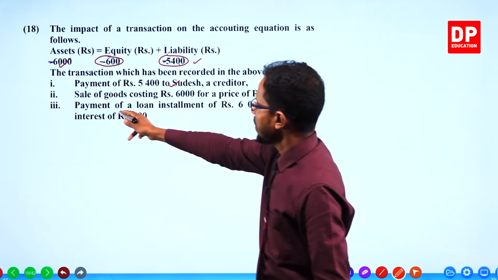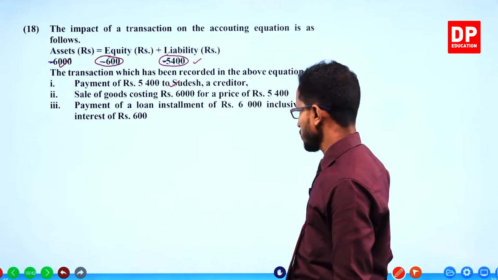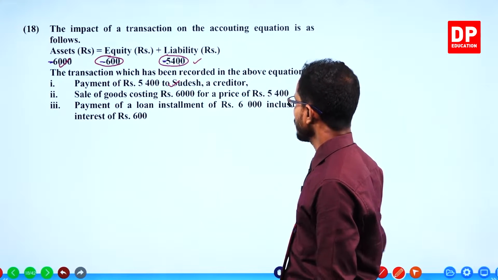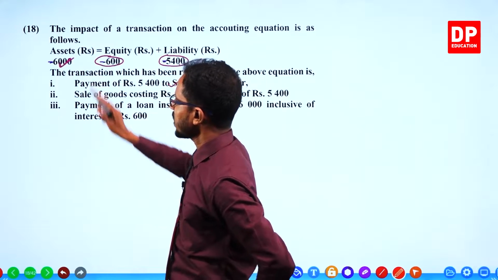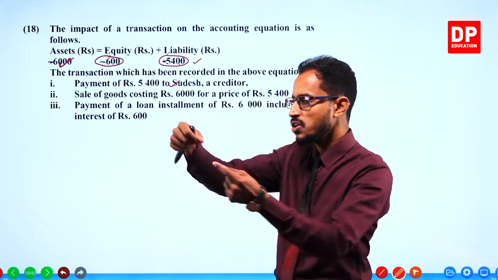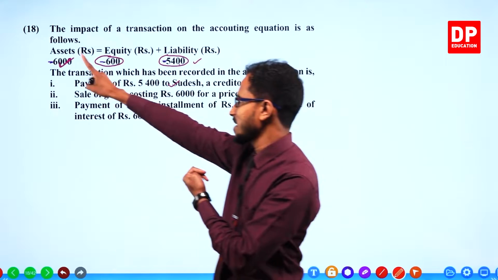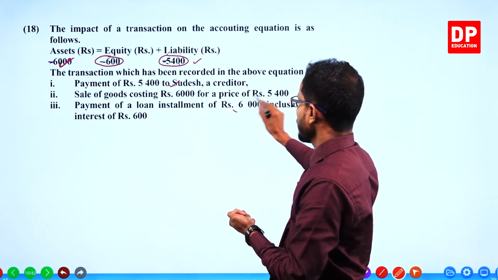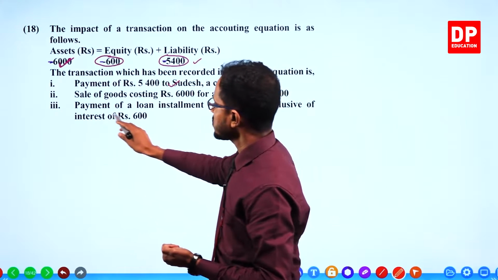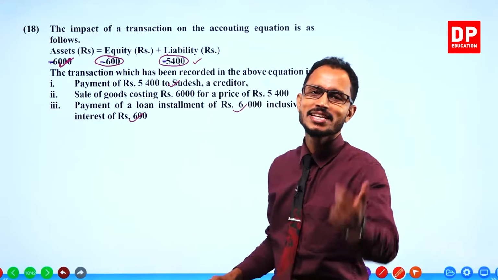Third answer, payment of a loan installment of 6,000. Payment means cash goes out. Cash is an asset, so asset decreases because cash goes out. That's okay. Inclusive of interest 600. Interest is an expense.